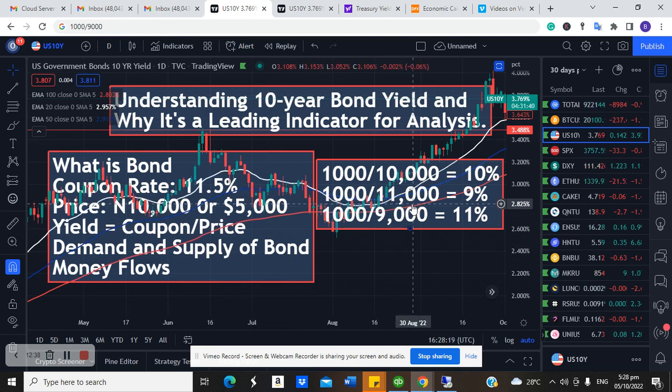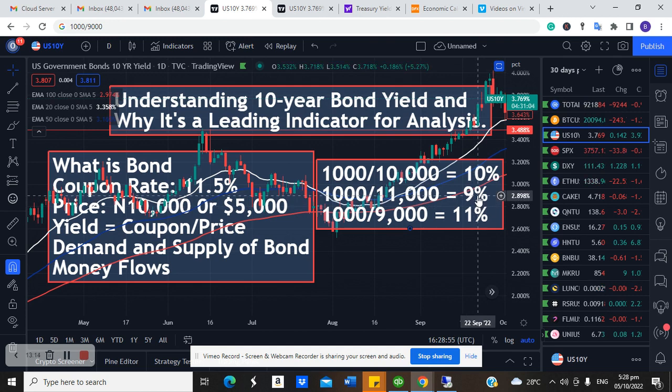When people are buying an asset, when there is higher demand for an asset than supply, what happens? The price will go up, right? When the demand is going down and supply is very high, what happens? The price will go down. So one of the major reasons why the bond price will either go up or come down is demand and supply. When investors are rushing to buy bonds, the price of bonds will be going up because demand is very high. As the price goes up, the yield will come down.